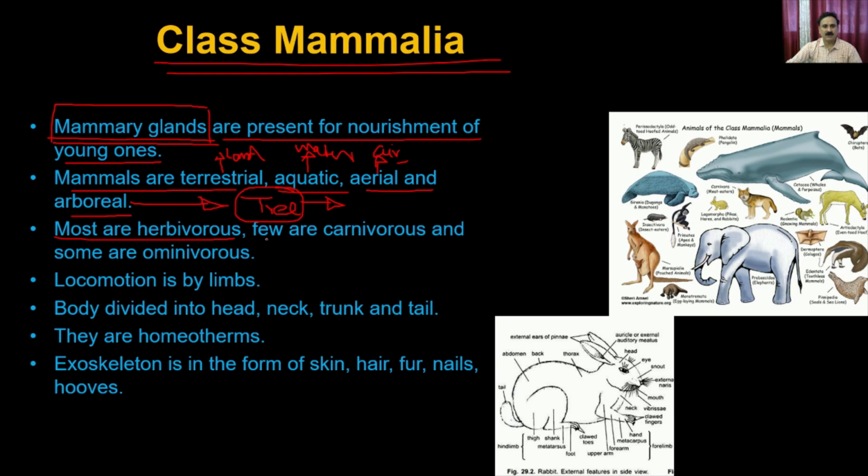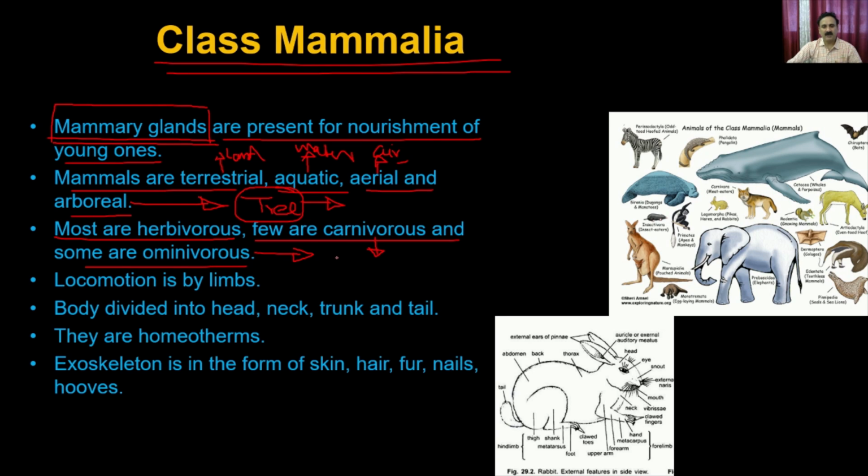Most are herbivorous, few are carnivorous, and some are omnivorous. So you have a very diverse range within the class Mammalia because of their feeding habits itself. You have the herbivorous, the classical example is deer. You have the carnivorous, the classical example is the lion.